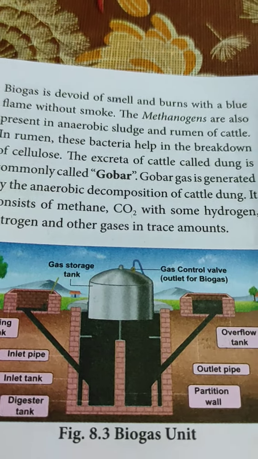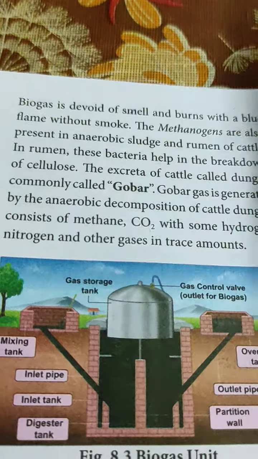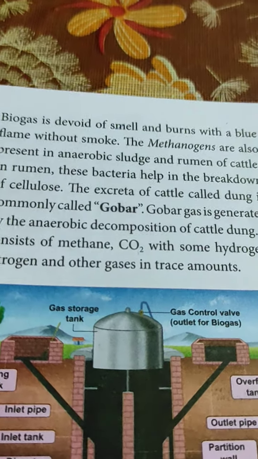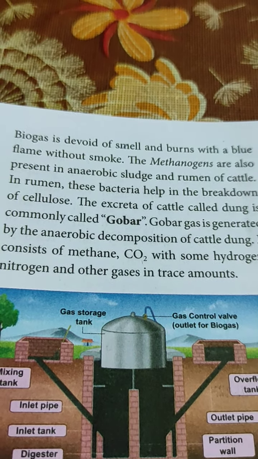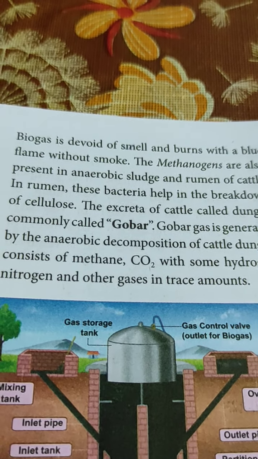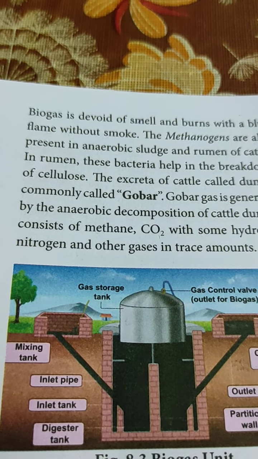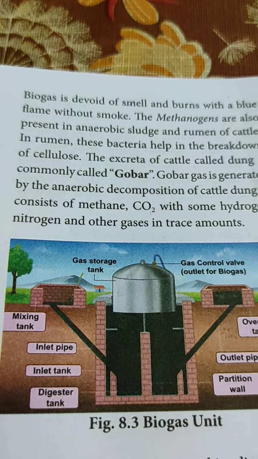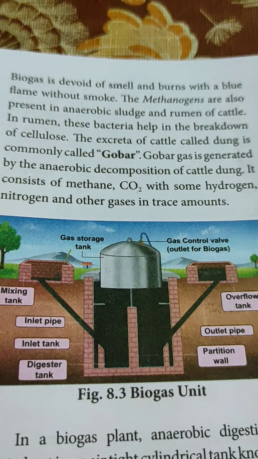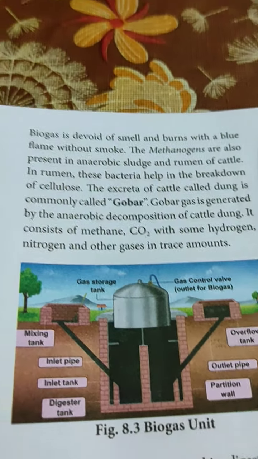In the rumen, the bacteria help in the breakdown of cellulose. That is why they are chewing the food material. The bacteria help in digestion of cellulose-type food material because they are mostly herbivores, meaning plant material whose cell wall is made up of cellulose. The excreta of cattle, called dung, is commonly called gobar. The gobar gas is generated by the anaerobic decomposition of cattle dung. It consists of methane, carbon dioxide and some amount of hydrogen, nitrogen and other gases in trace amounts.